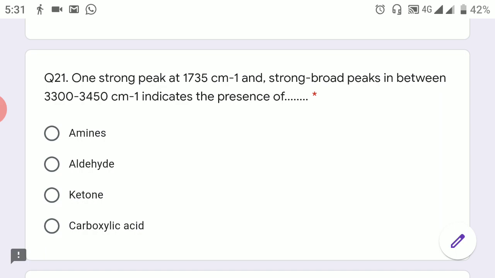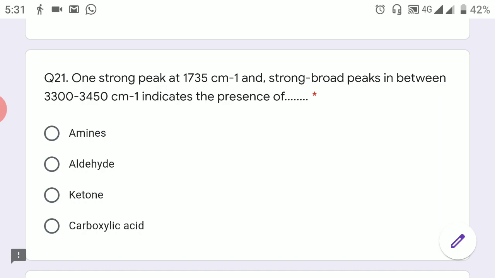21. One strong peak at 1735 centimeter inverse and strong broad peaks in between 3300 to 3450 centimeter inverse. So now, this is an indication of strong OH group, and the 1735 indicates the carbonyl group. So now we have to look at the compound which have the carbonyl group and OH group. So it's naturally an acid. You have a carbonyl group and you have an acid.